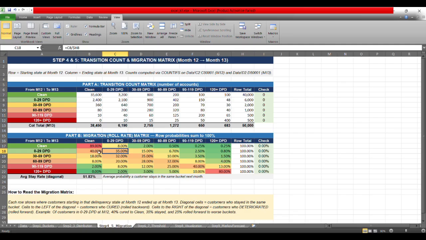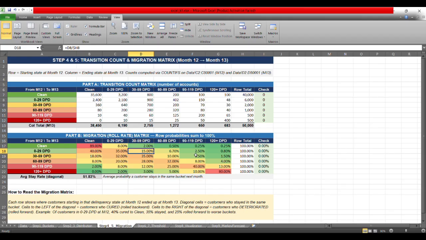But from this, 40% are the accounts that move backwards, meaning they are curing, they are improving. So 40% are the accounts that got cured. So this is the roll backward rate for this particular bucket. And for this bucket, the roll forward rate is 30 to 59, 60 to 89, 90 to 119 and 120 plus. So the sum is coming out to be 25%. So this is the roll forward rate and 40% is the roll backward rate.